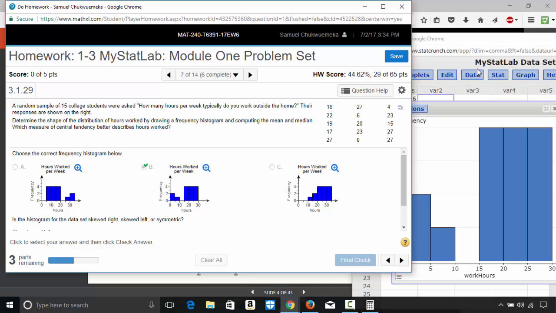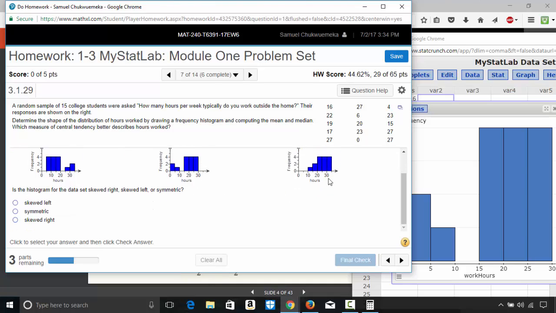This one is just the raw data, ungrouped data. With ungrouped data, Statcrunch does it well. With grouped data, Statcrunch messes up. That's fine. You can even do this one by inspection, but I want to save time.